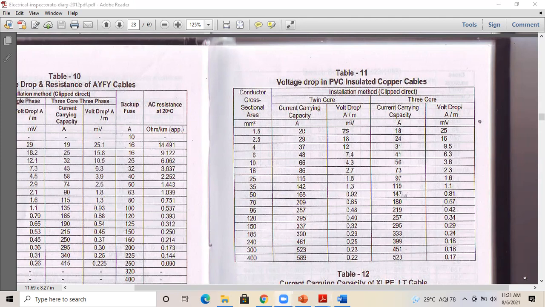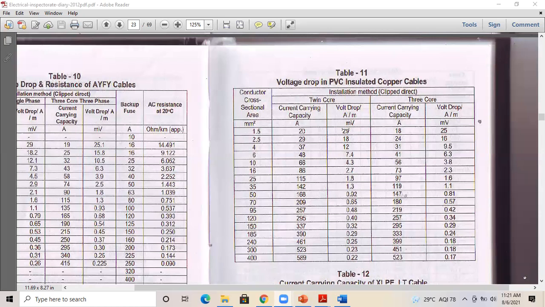Yeah, 29 volt. Which is higher than the expected value, because for single phase supply 6.6 volt is the maximum value allowed. So it is greater than 6, I think 4 times greater.